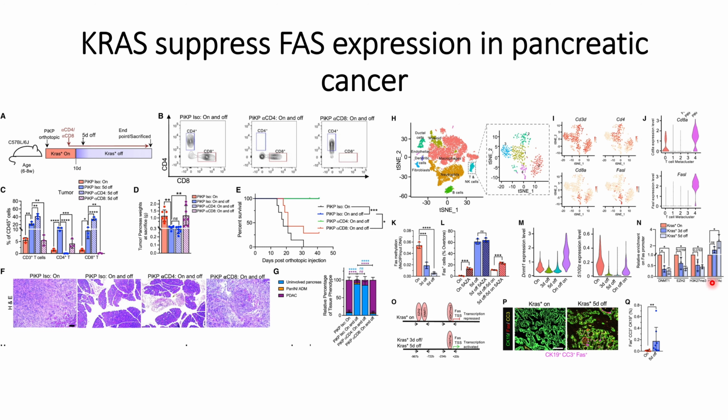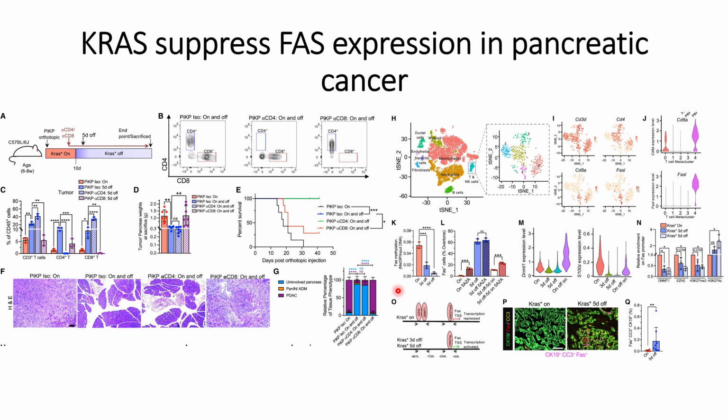When the KRAS mutations are off, the methylation of H3K27Me3 decreases, and the acetylation leads to an increase in the expression of the FAS receptors. That can be seen here. This level increases when the KRAS mutations are off, and at the 5th day after the KRAS mutations are off, the increase is statistically significant.